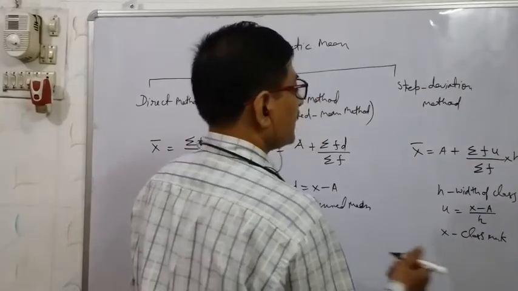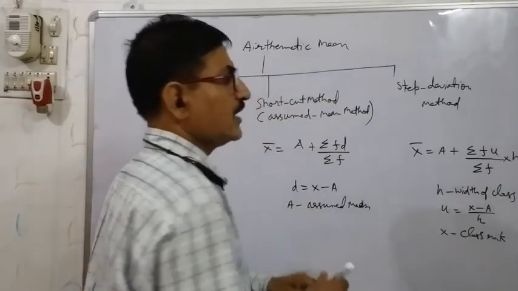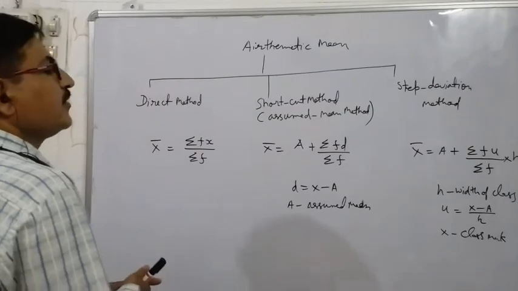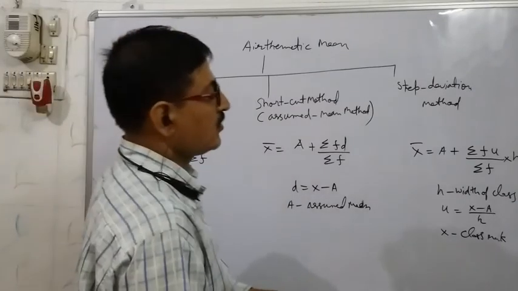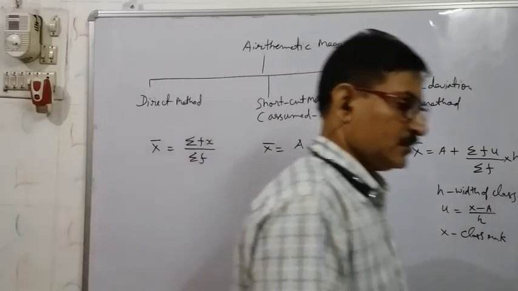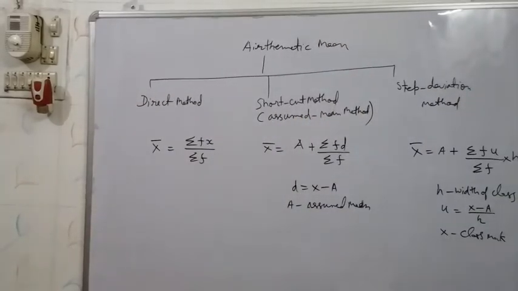H is the width of the class, as we told. Just like 0 to 10, the width will be 10. 0 to 5, then the width will be 5. And u equal to x minus a upon h. X is the class mark. Okay. So these are the three methods by which we can get the arithmetic mean. Okay, students. Thank you.